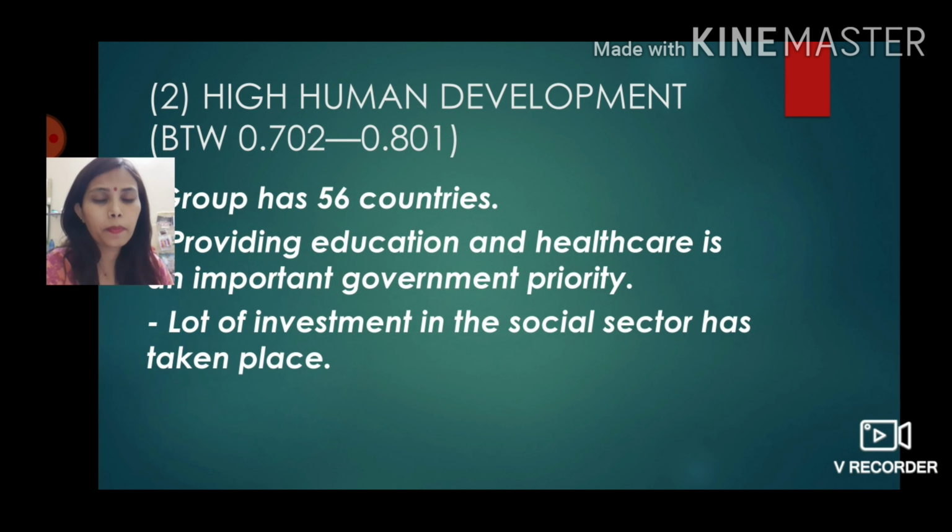Next is countries with high human development. Their measurement is between 0.702 to 0.8. In this, 56 countries of the world are there. These countries also doing well. They provide education, healthcare to their citizens, and a lot is invested in the social sector.